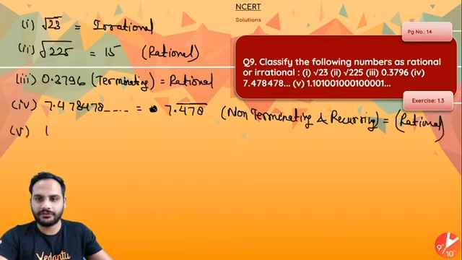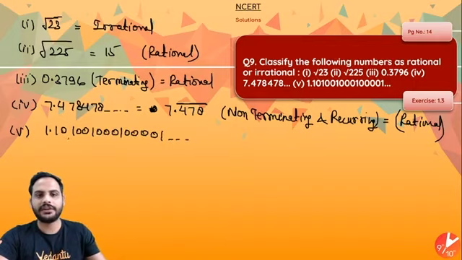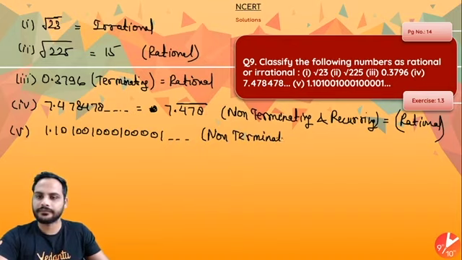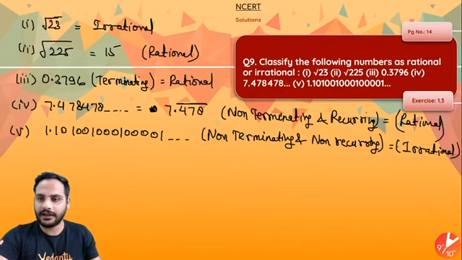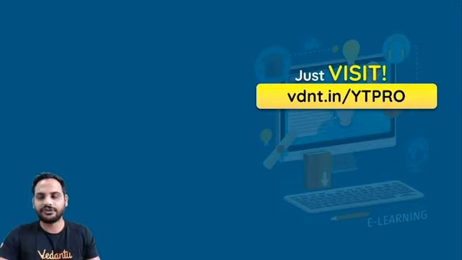And the last one, the fifth one, 1.10100100001 and so on. Here you can see it is non-terminating as well as non-recurring. That is why it is irrational. So the first one and the fifth one are irrational, whereas the second, third and fourth are rational numbers. Got it, beta? So this is the solution for questions 7, 8 and 9. Thank you so much for attending the session.